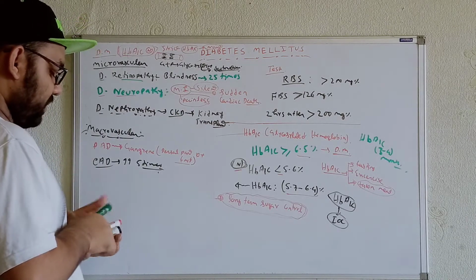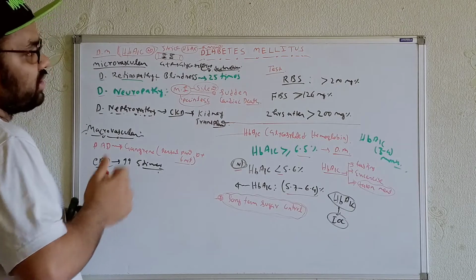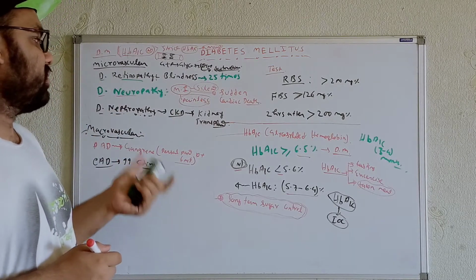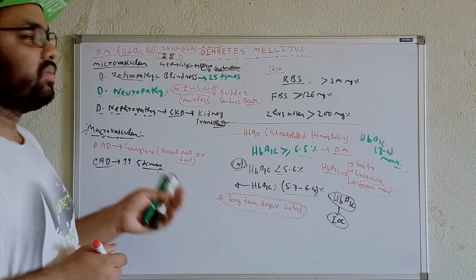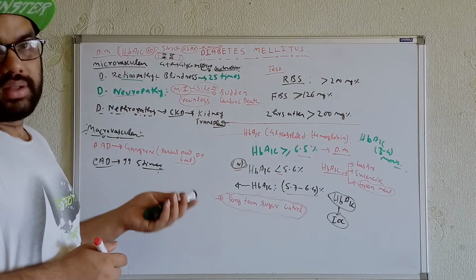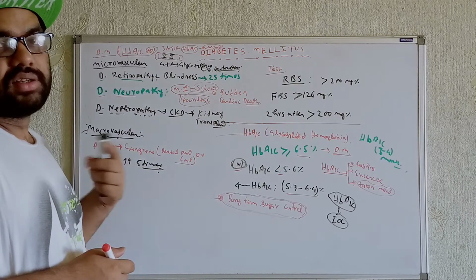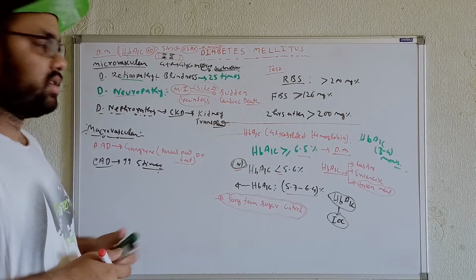Now we'll talk a little bit about the insulins. Because whenever we are talking about diabetes, we know that there is either insulin shortage, or the insulin production is good but the receptors of the insulin are not activated, they are not working. That means the receptors of the insulin are functionless in these cases.